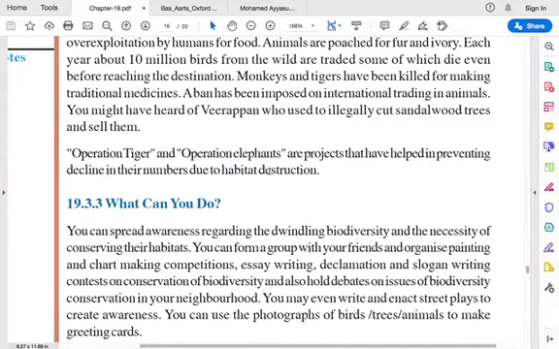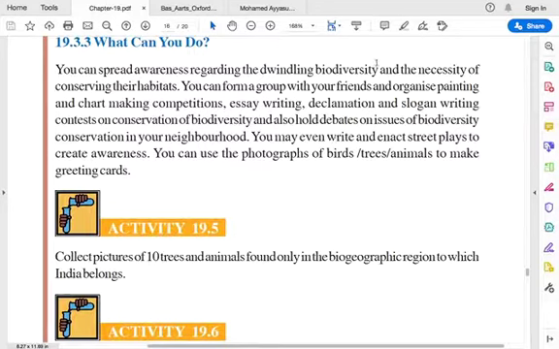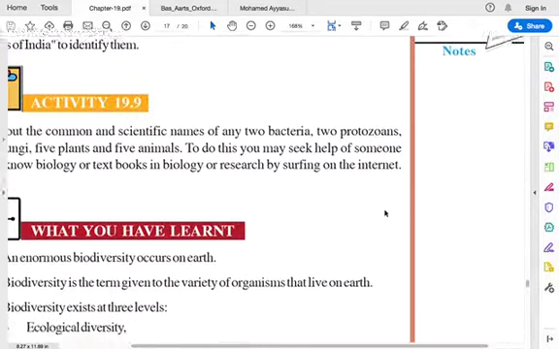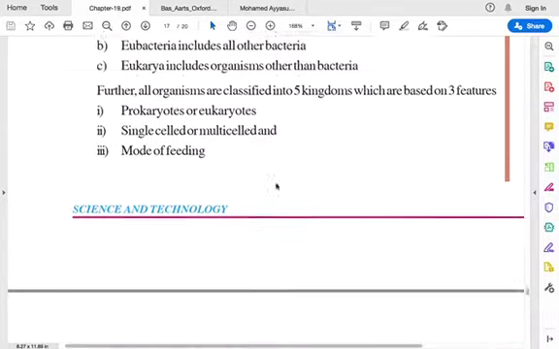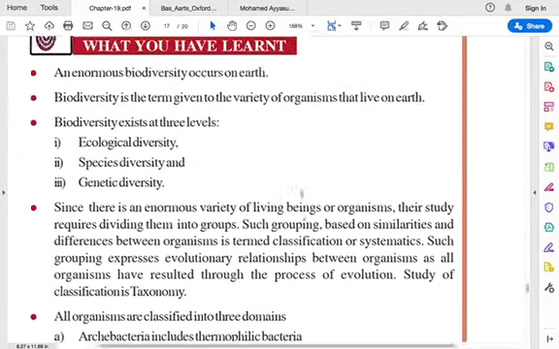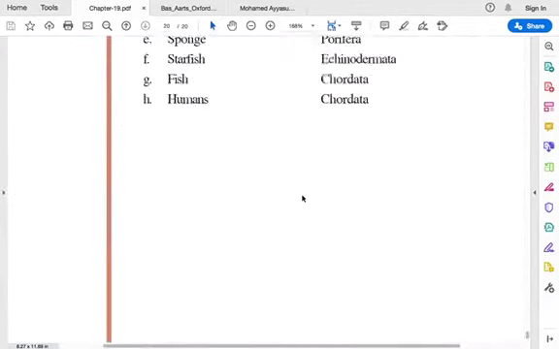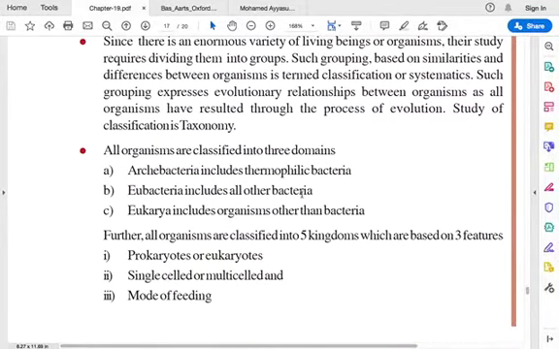So what can we do? We have to create awareness among people so that they conserve biodiversity and don't destroy plants and animals. I asked you to do homework, to write this in your notebook. That's it, this is the lesson.